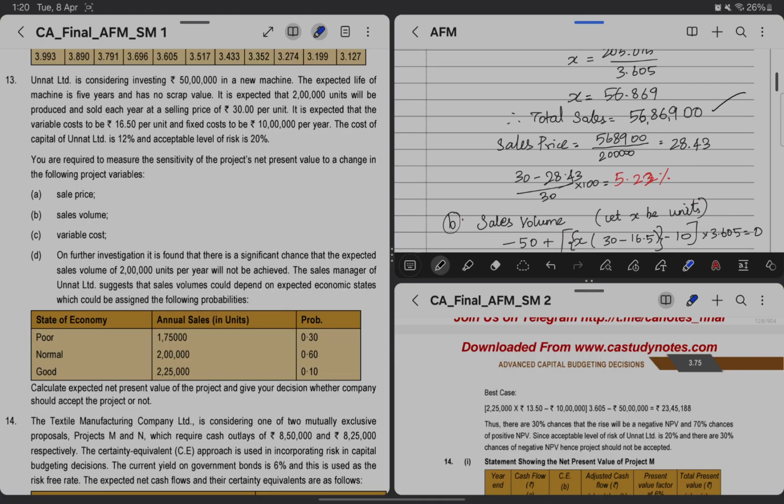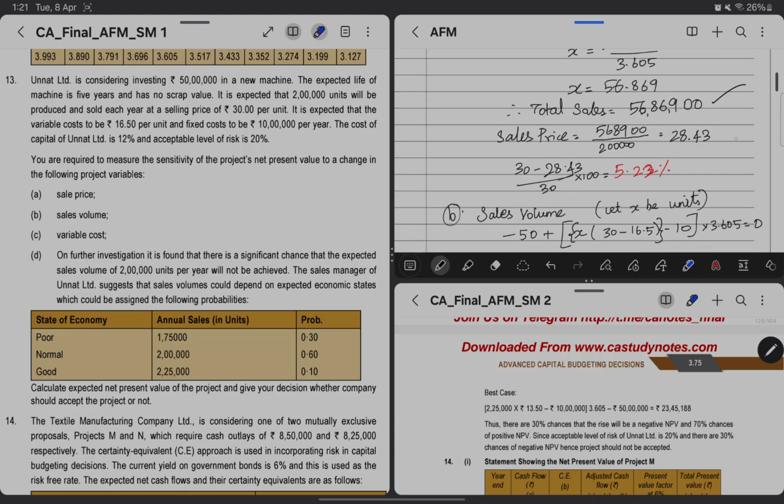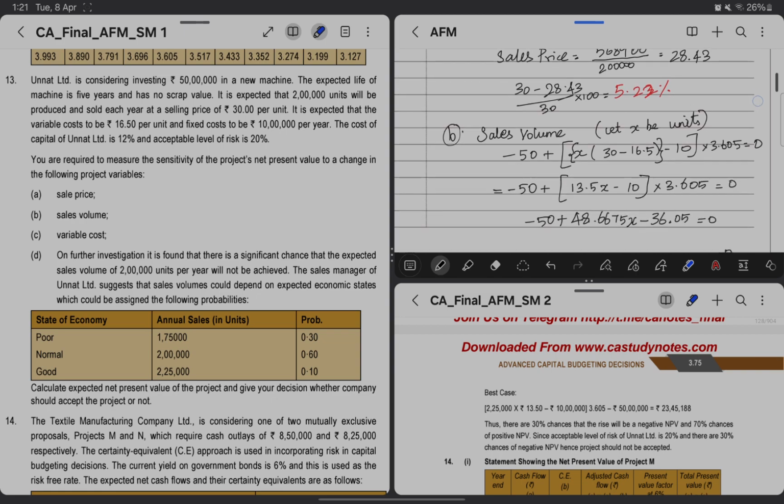Going further, using this 28.43, the existing selling price per unit is 30. So 30 minus 28.43 divided by 30, we will get the change in percentage, which comes to 5.22 percent. So the project is sensitive towards sales price by 5.22 percent.